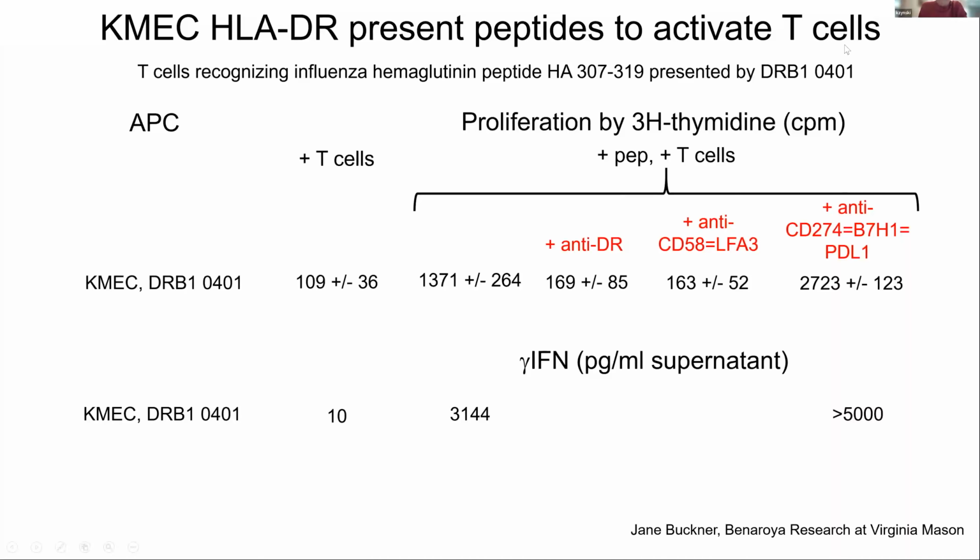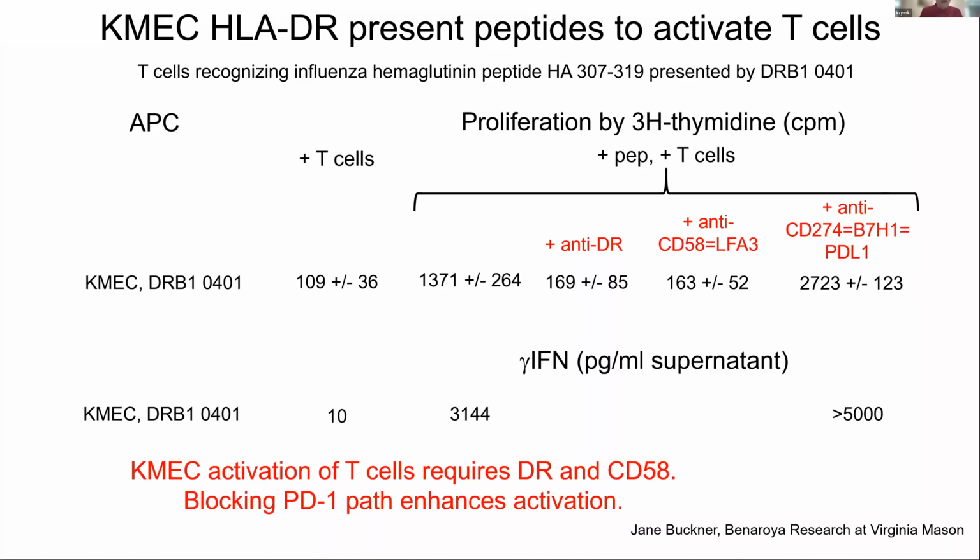And the same thing if you want to look at gamma interferon that T cells make when they're activated. Here's my T cells with the peptide. And if I block here with this PD-1, you get a lot more cytokine release. So again, these endothelial cells can activate T cells. It requires the DR, I've shown that. It requires this co-stimulatory marker. And if you block it, you get enhanced activation.